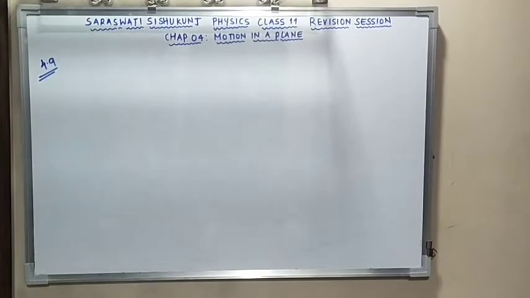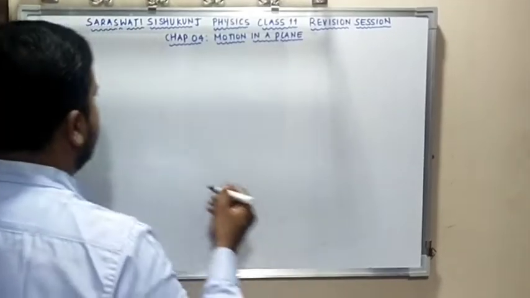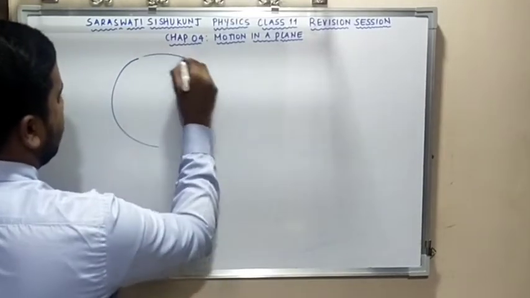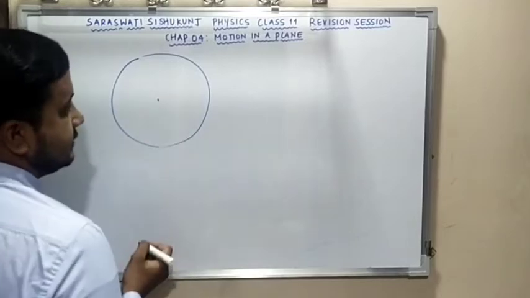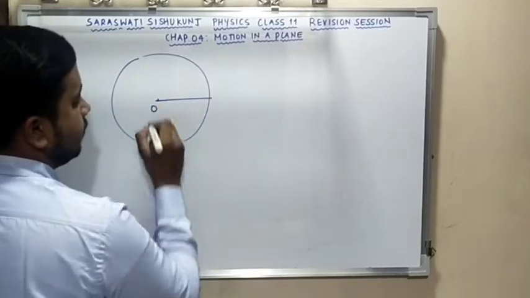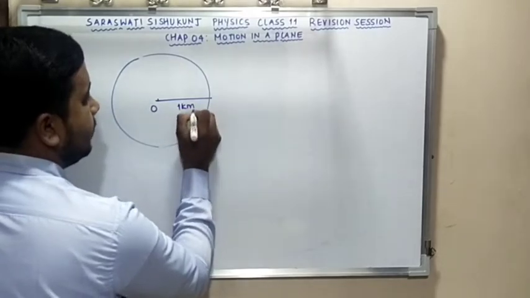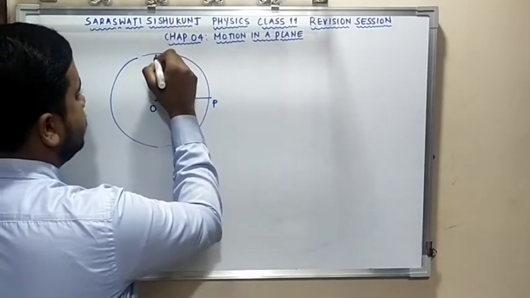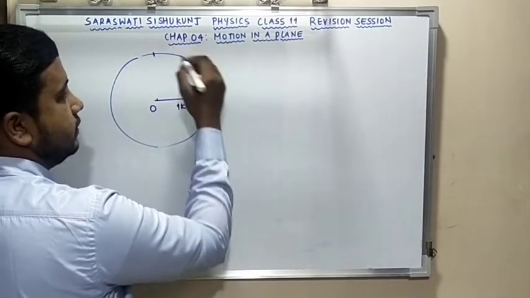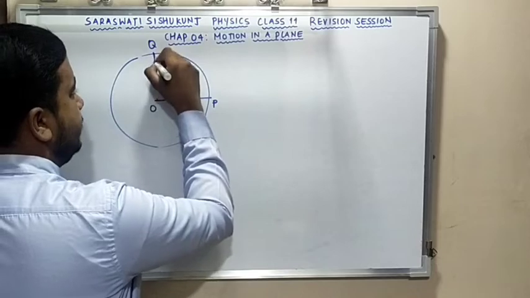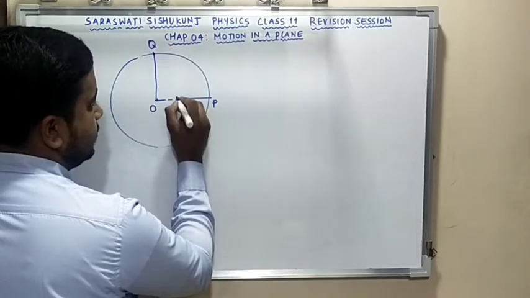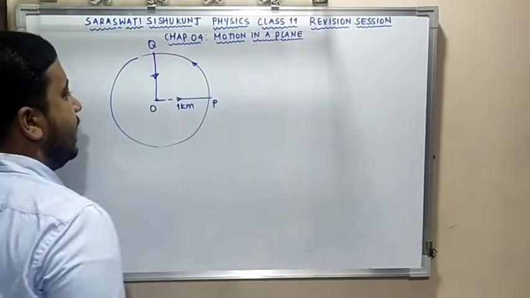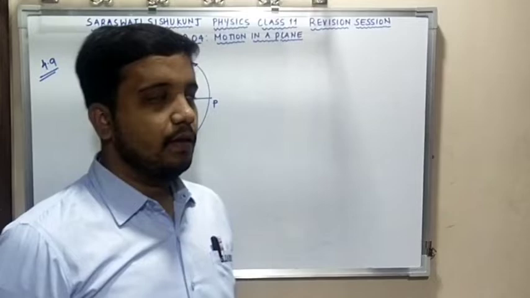Now an interesting question is given, that is 4.9, where they have stated that a cyclist starts from the center of a circular park O having radius 1 kilometer and reaches point P. Clear? Now he travels 1/4 of the circle, this portion, and reaches Q. Again he reaches the center of the park. So he starts from O, moves to P, from P to Q, and then Q back to O. This is given to us.